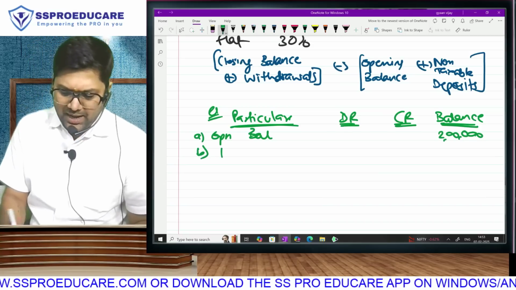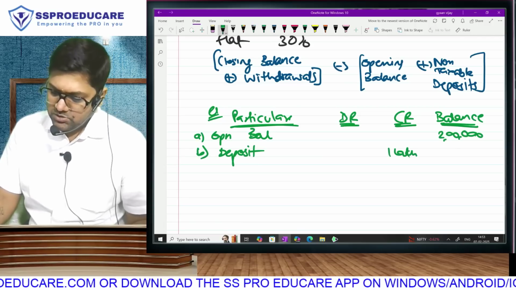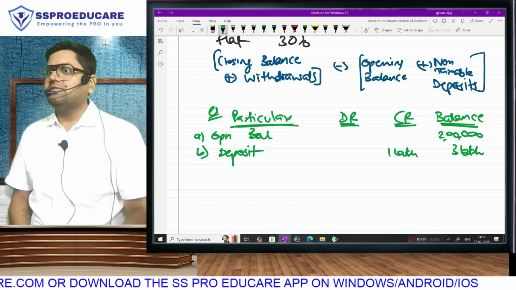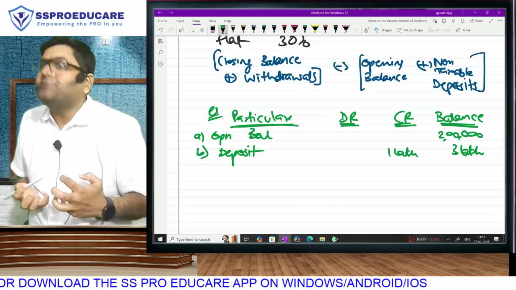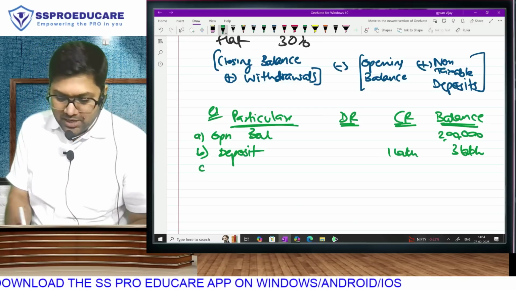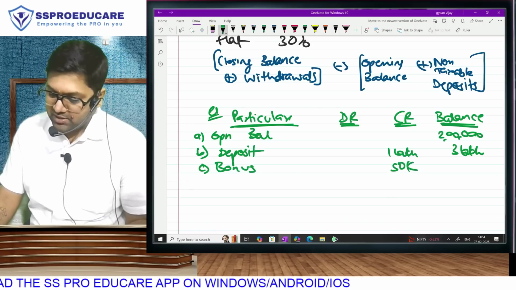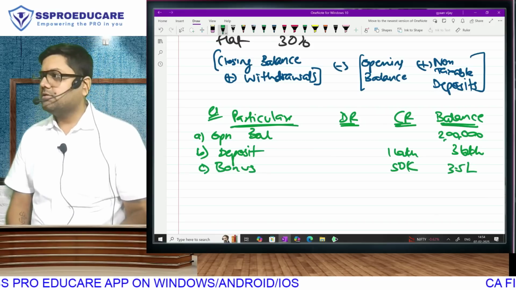Then during the year, I made a deposit. If I make a deposit, where will I write it? Credit side. So the balance became 3 lakh. The company realized that this person seems like he is going to bet a lot. So to encourage you in that greed, sometimes a lot of gaming companies credit bonus. They give you a bonus of 50,000. So your balance becomes 3 lakh 50.